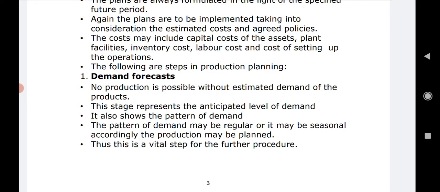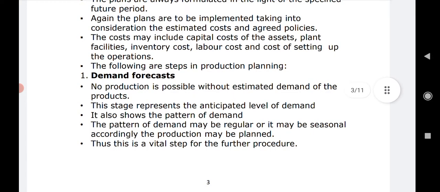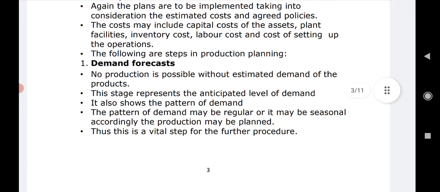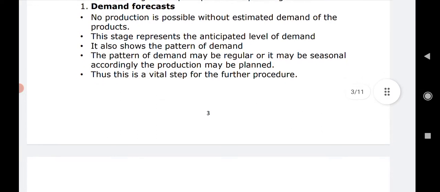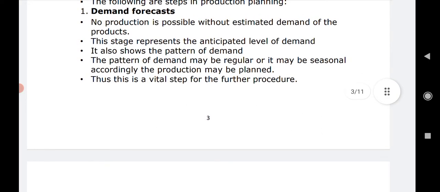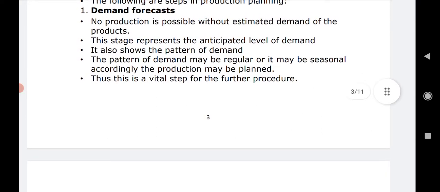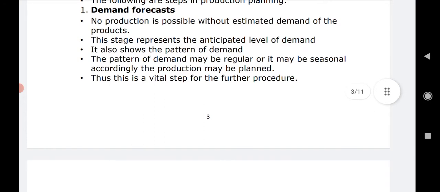So before making any plans, all these considerations are made, and then a proper procedure is followed, right? So production planning has a series of activities. As we can see, it starts with demand forecast. In the previous session we have already seen how forecasting is related to plant layout, right? How it is related to production.